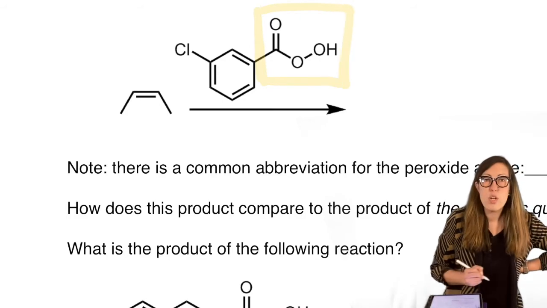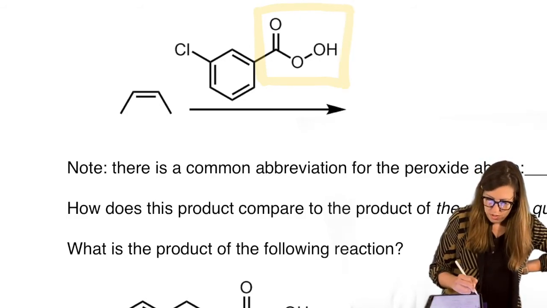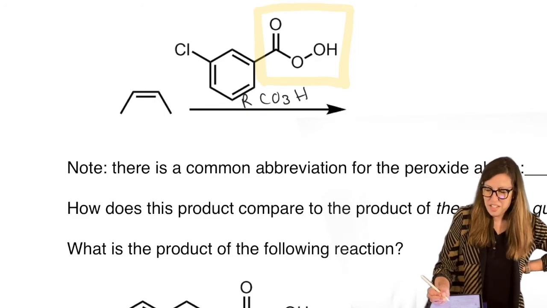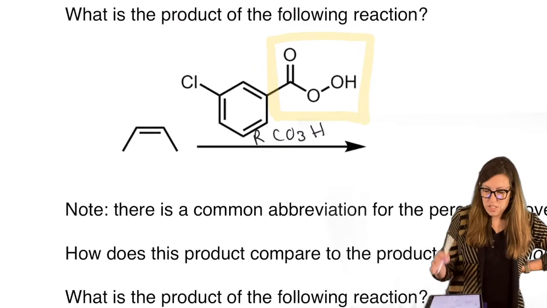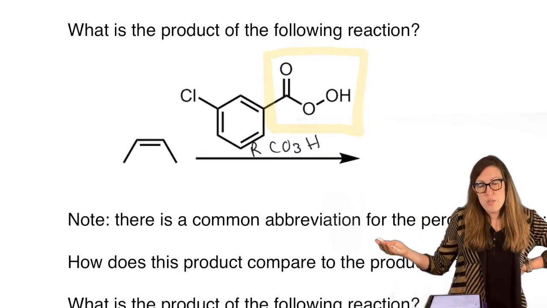That's RCO3H. So this is R. RCO3H. Don't let that scare you. This is a very common one, actually, where the structure is actually shown. So you have to know the abbreviation or the Lewis structure drawn out.